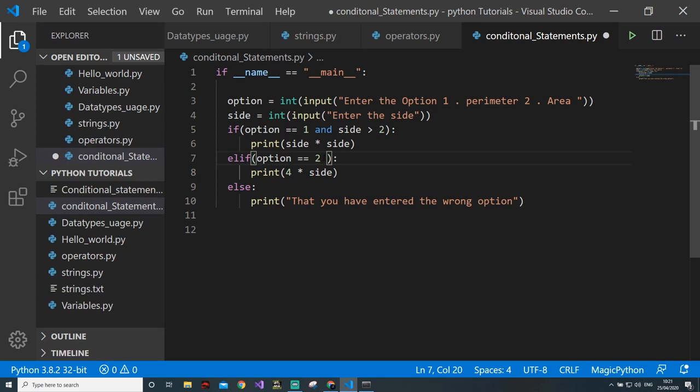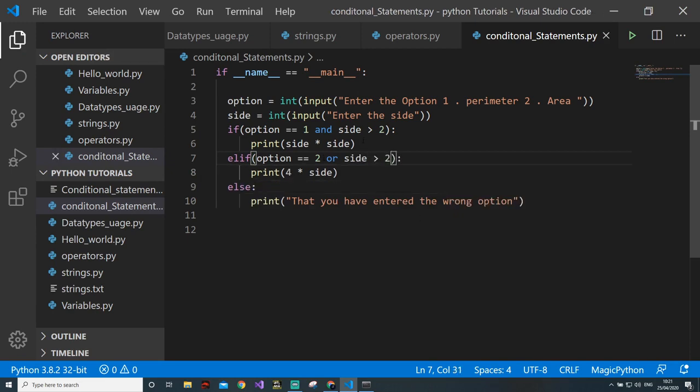And for the parameter I don't care, but either of the conditions should be true. So the option is true or side is greater than 2, or side is greater than. So these are the conditions.